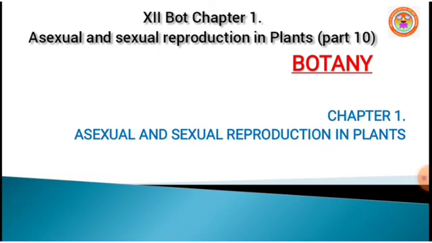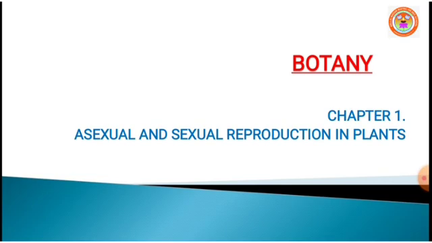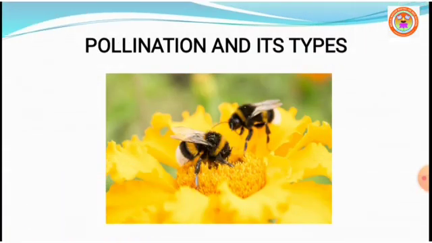In this session we are going to continue chapter 1, asexual and sexual reproduction in plants, in which pollination and its types. In the previous video we started self-pollination and discussed the adaptations seen in flowers that follow self-pollination.